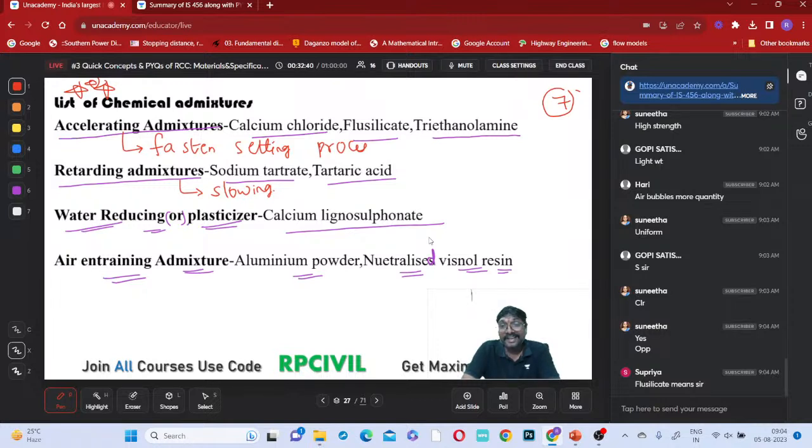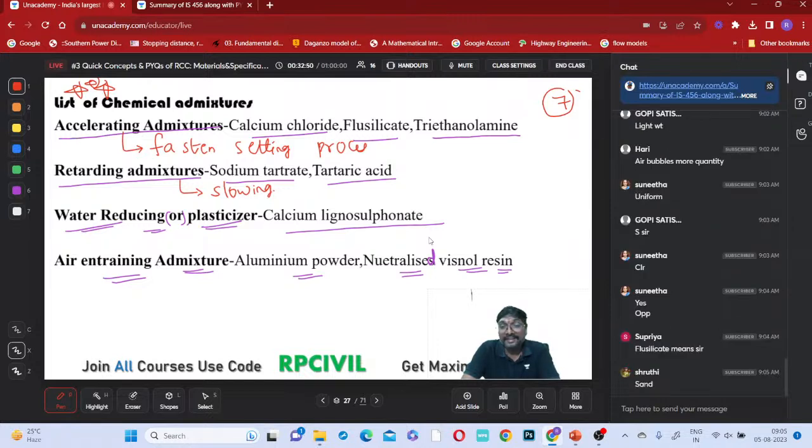If you just observe, silicate is related to silicon, yes or no? So silicon particles will be present, silicon oxide, this kind of particles are present, right?